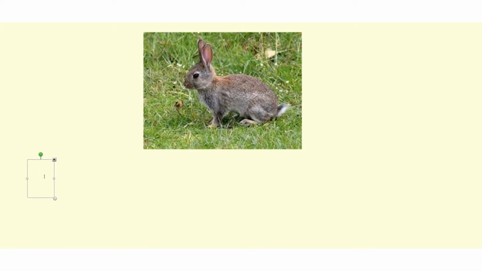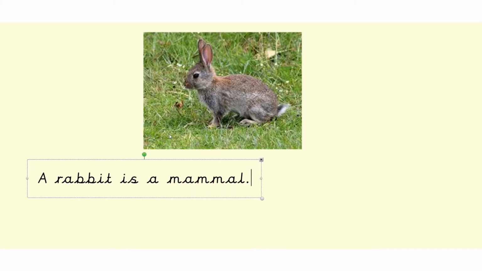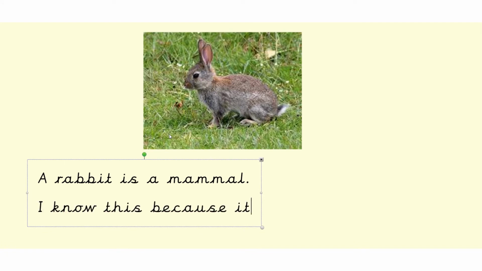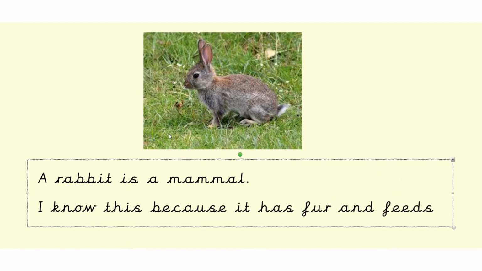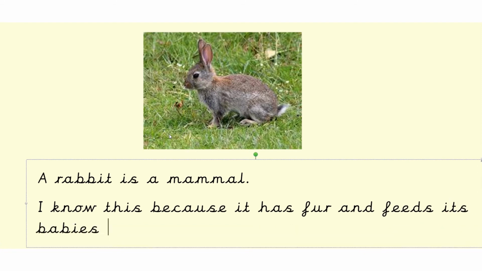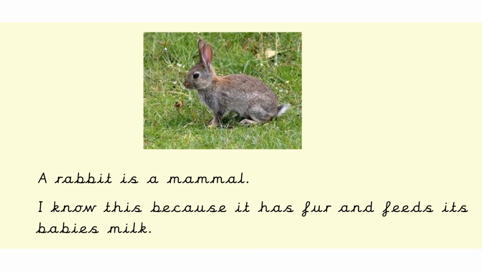Oh, I'm sure you know the name of this creature, a rabbit. R-A-B-B-I-T. A rabbit. Now, what do you think a rabbit is? Well, it doesn't live in water, it lives on land. Oh, it's got lots of fur. Yes, a rabbit is a mammal. I know this because it has fur and feeds its babies milk. That's that one.